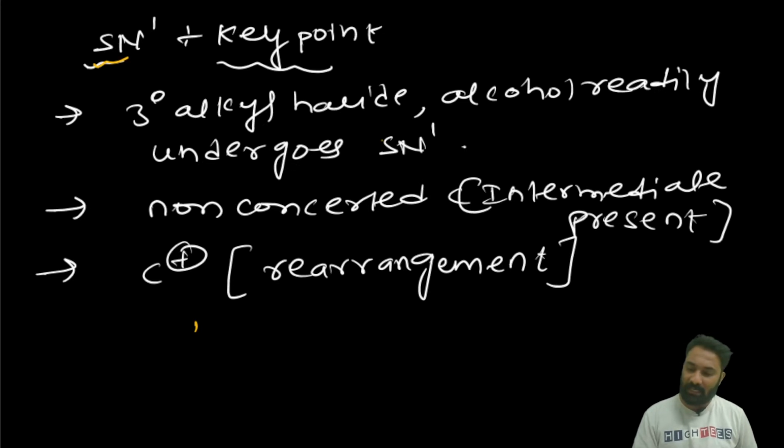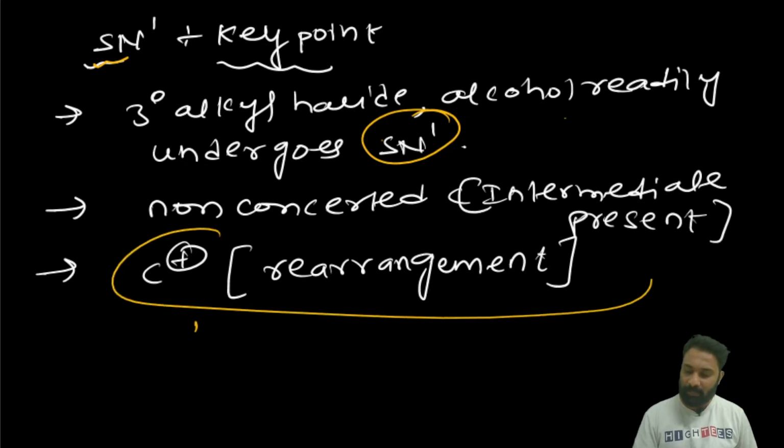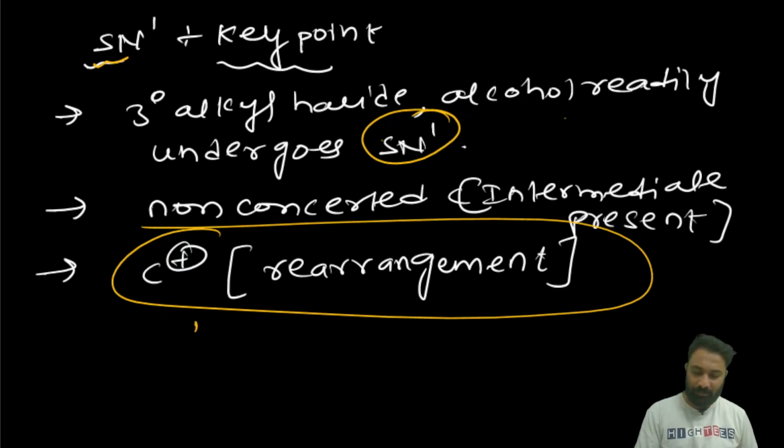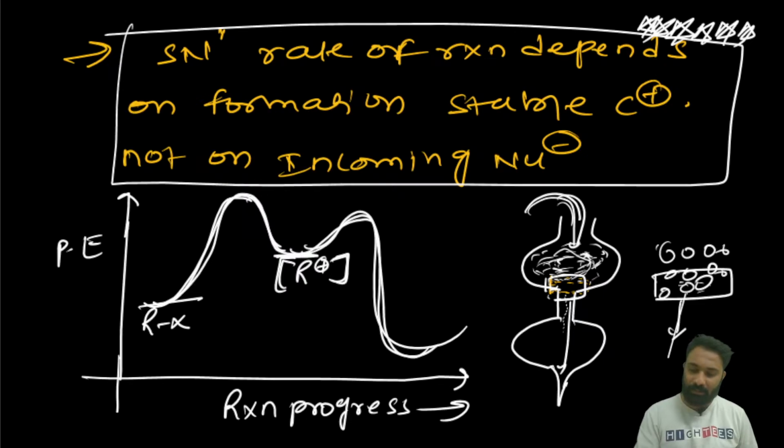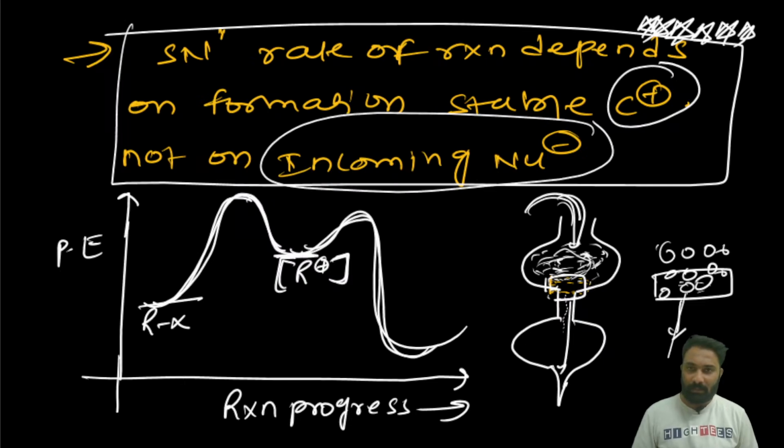Next, what are the key points required for the SN1 reaction? A 3-degree alkyl halide or alcohol readily undergoes SN1 reaction. A non-concerted intermediate is present, that is, the carbocation is the intermediate. Very important: in SN1 the rate of the reaction depends upon the stability of the carbocation, not on the incoming nucleophile. If they ask for the potential energy versus reaction progress energy profile diagram, yesterday I explained it clearly.